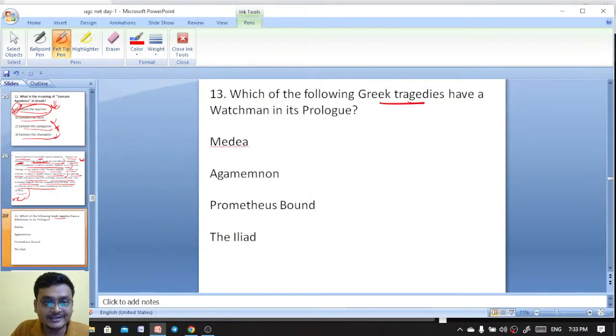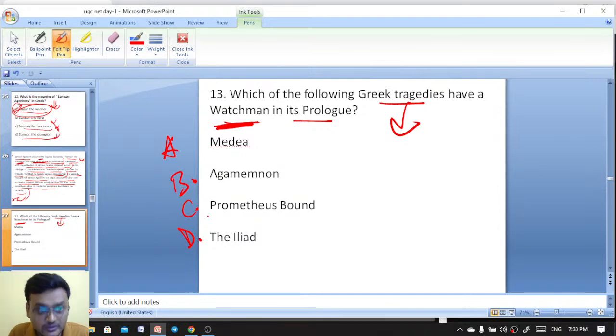Which of the following Greek tragedies have watchmen in its prologue? First one is Medea, second one is Agamemnon, C is Prometheus Bound, and D is the Iliad. Which of the following Greek tragedies have watchmen in its prologue? Now tell me. Question number 13 is on your screen here.